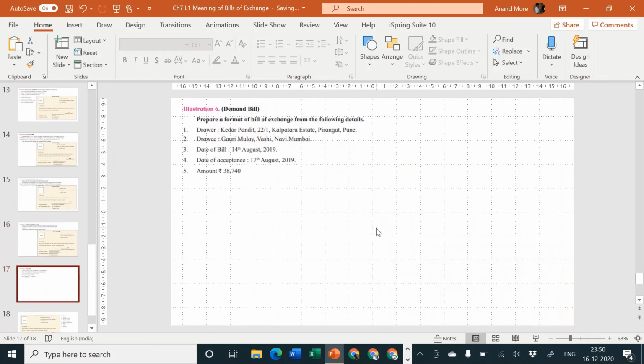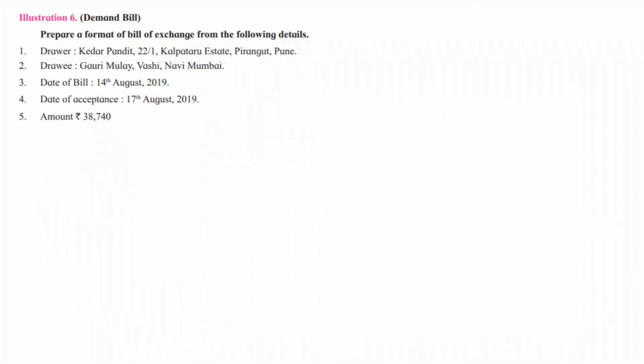Next one is demand bill. That means now we are preparing the third type of bill: on site, on demand, or on presentment bill. Read the problem. Prepare a format of the bill of exchange from the following details: drawer Kedar Pandit, 22-1 Kalpataru Estate, Pirangut, Pune. Drawee is Gauri Mule, Vashi, Navi Mumbai. Date of bill is 14th of August 2019. Date of acceptance is 17th of August 2019, and amount is rupees 38,740.